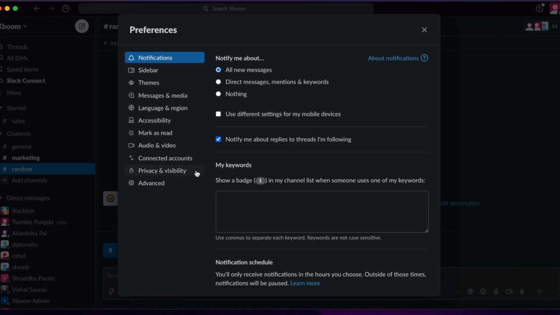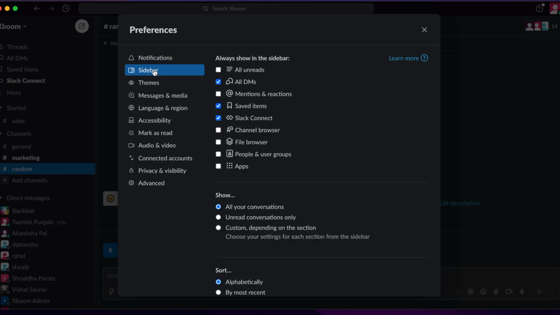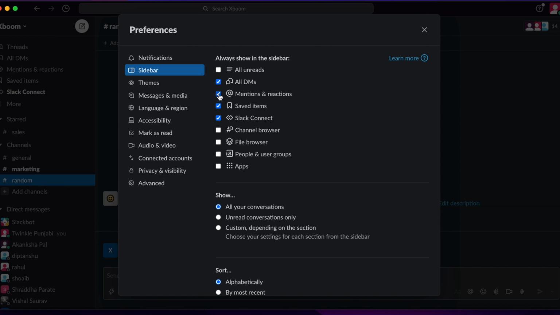Coming to the preferences right here, we will just click on that, and over here you can see that you have your notifications. You can set your preferences about how you want to be notified, whether it's all messages, DMs, nothing, or any such thing. Or if certain keywords are mentioned, you can also mention that. Then apart from that, when you come to your sidebar, you can always pick and choose what you would like to see on your sidebar. You would like to see your add mentions, you want your saved items, you don't want it, you can always tick or untick whatever you would like. I will just go ahead and tick add mentions and reactions, file browser.